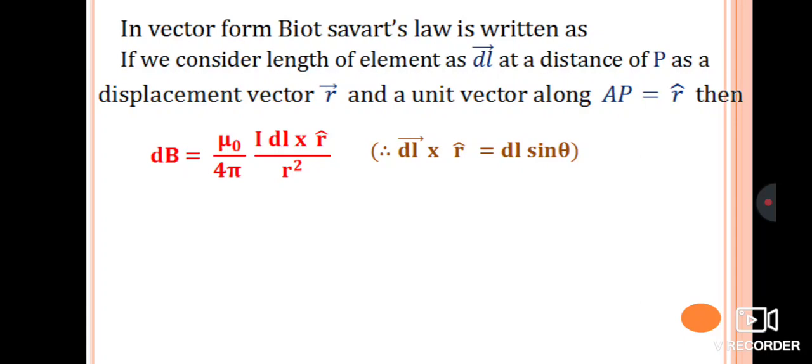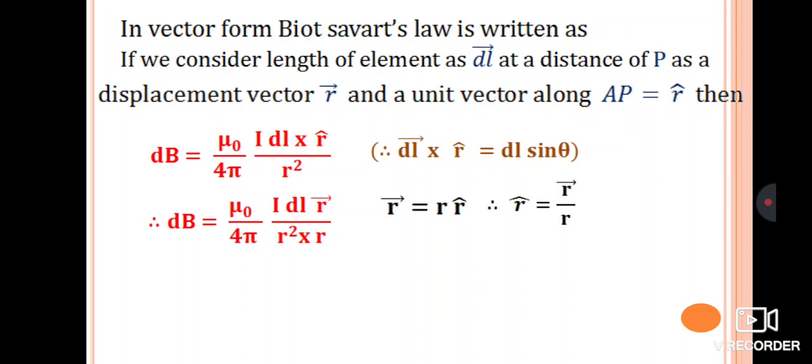Cross means sin theta, so it is dl sin theta. Therefore dB is equal to mu naught by 4 pi I dl vector r divided by r square times r cap. How does that come? A vector r has both magnitude and direction. The vector r magnitude is r, and the direction is a unit vector, r cap.